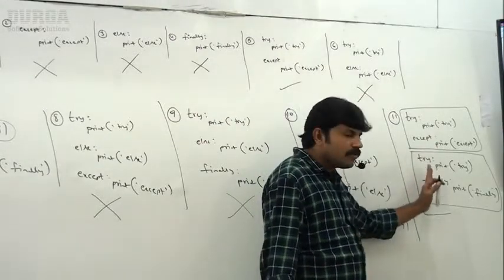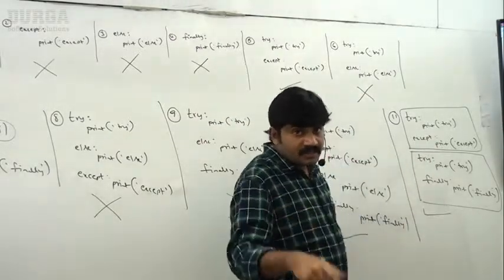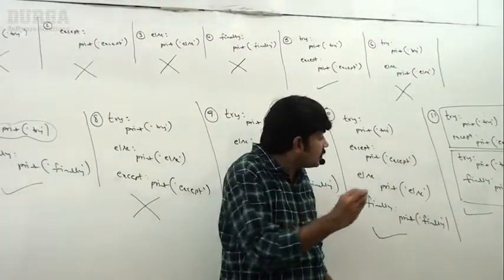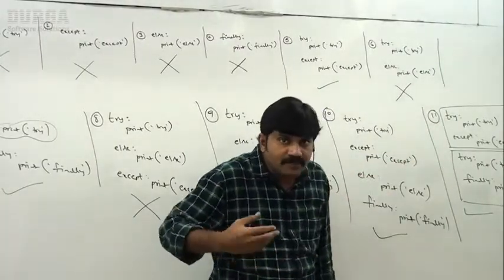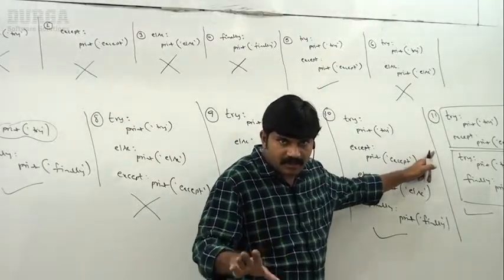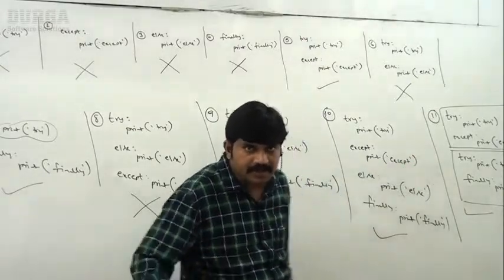So there is no doubt at all. Up to this it is clear. In total, how many combinations did we cover? 11 combinations we covered. Up to this I hope it's very clear and no explanation is required. Now the next one, observe carefully, sir.